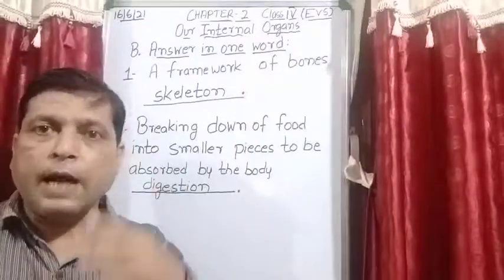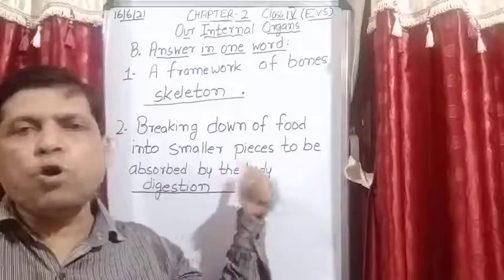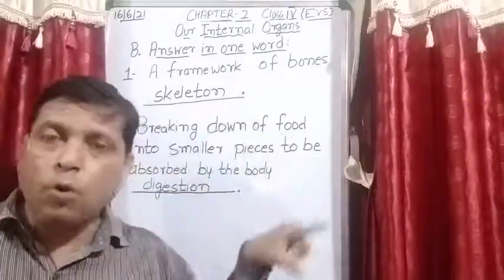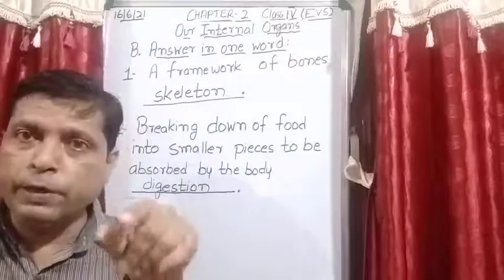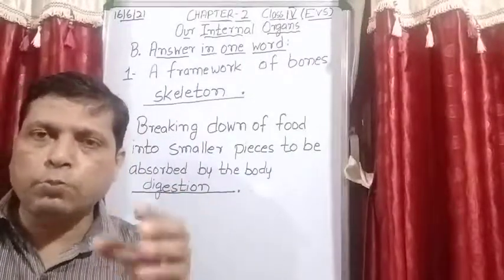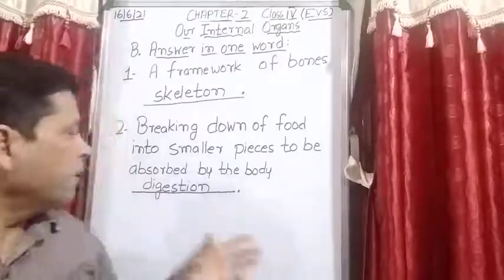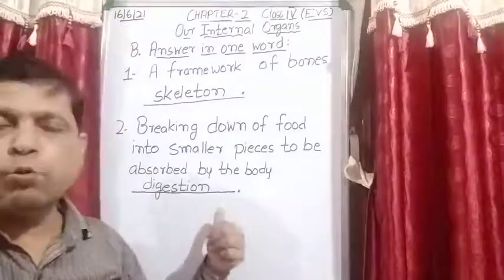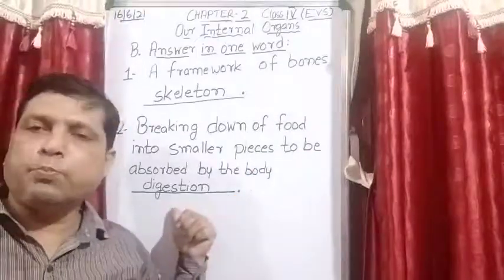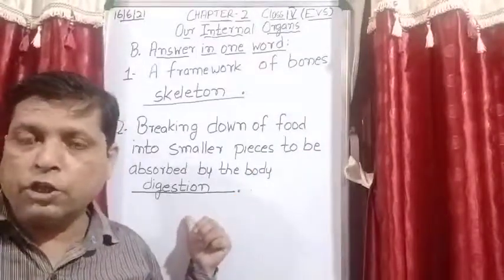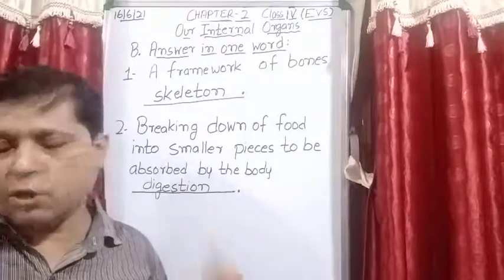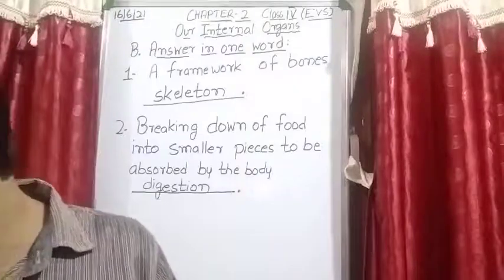That is the reason food is converted into very small pieces, and so many organs are involved in that process to convert the food into smaller pieces, so that the food is absorbed in the blood, and this process is known as digestion. And what name will we give to this process? We say it is digestion.